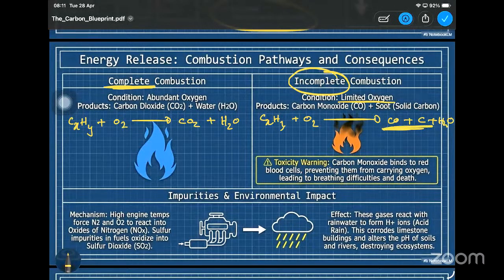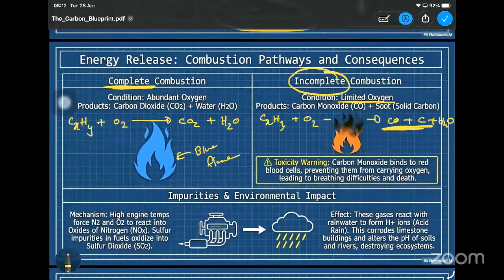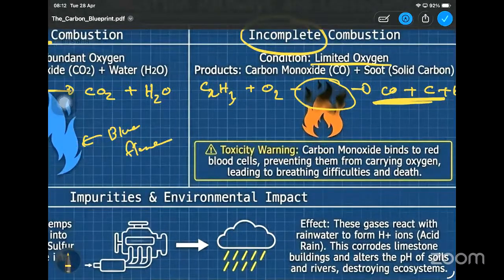So here you can see if it is complete combustion, then you will be getting this blue colored flame, right? Blue flame. But if it is incomplete combustion, then you will be getting something like this, right? Some bright yellow or orange colored flame with this unburned carbon, this soot actually, that is the ash there, right? The remaining ash. So a toxicity warning is given there.